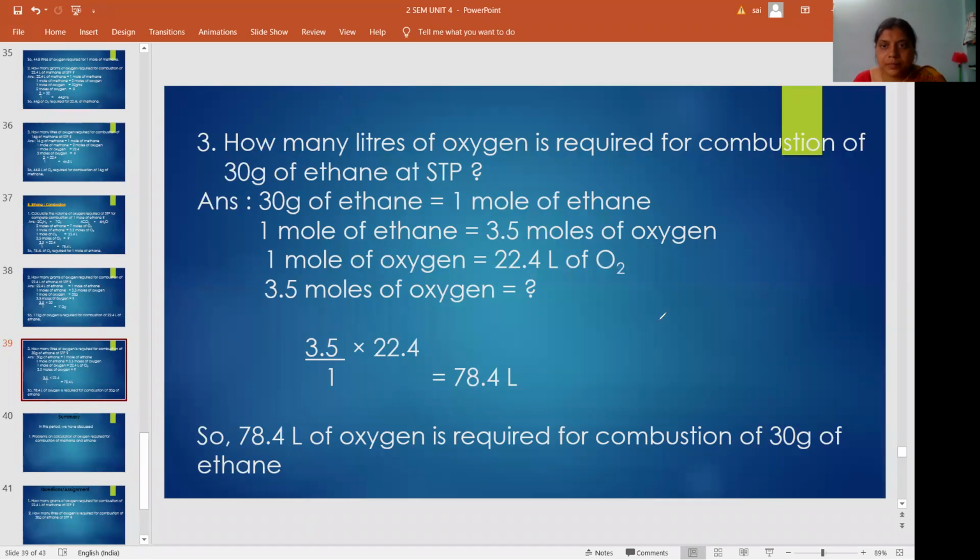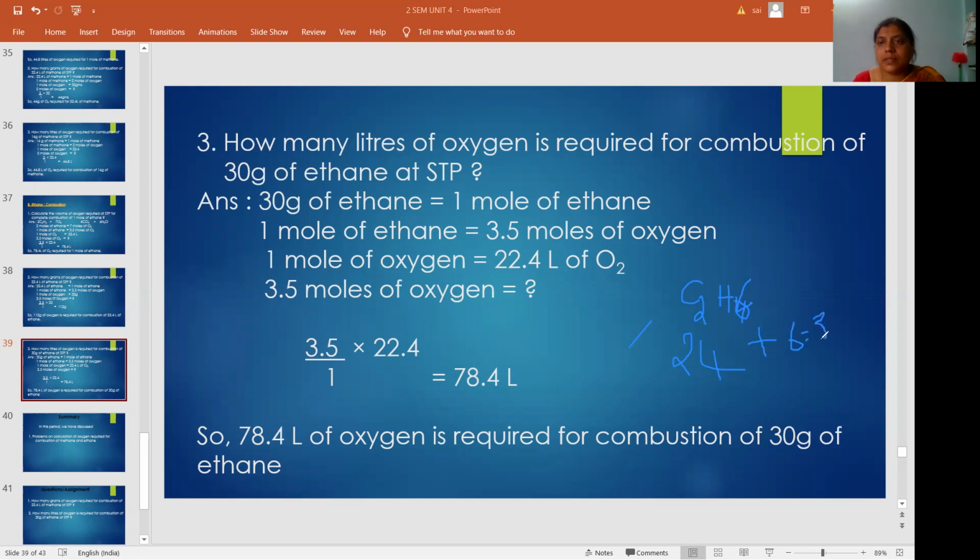What is the molecular weight of ethane? Carbon, 12 into 2, 24. Sorry, ethane means C2H6, not C2H4. Plus 1 into 6, 6. So what is the molecular weight of ethane?